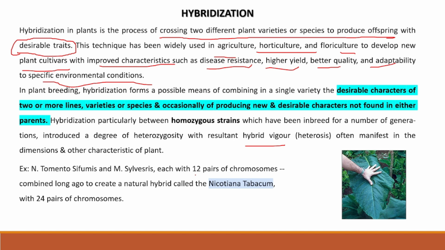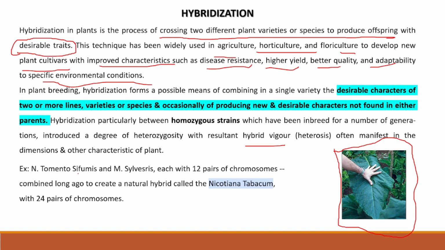I'll tell you the best example. You can see right over here an image of a tobacco plant which is a hybrid variety. Usually in your local areas, the normal tobacco leaf, if it is very large, will be up to our hand length. But you can see in the image that it is very large because it's a hybrid variety, after crossing two varieties.